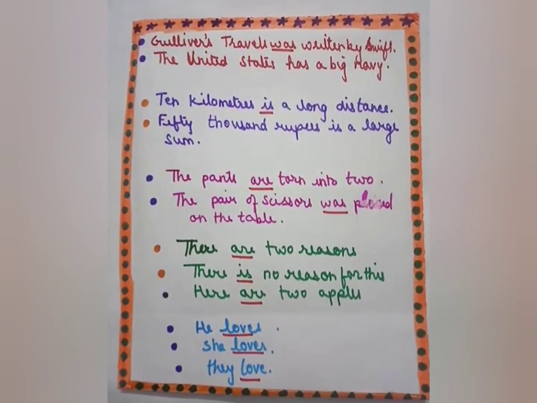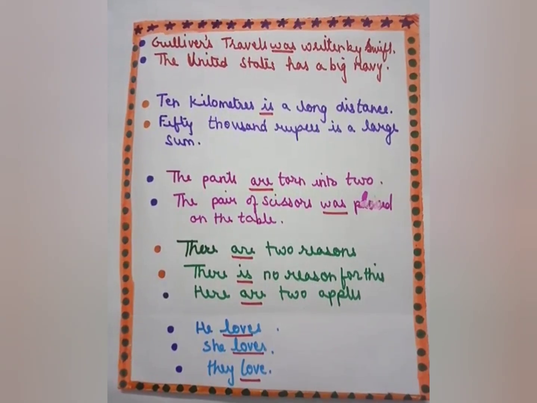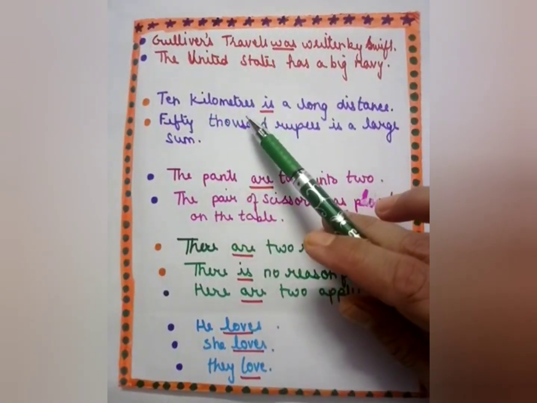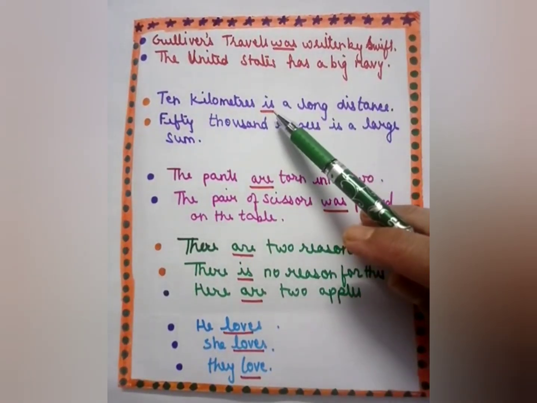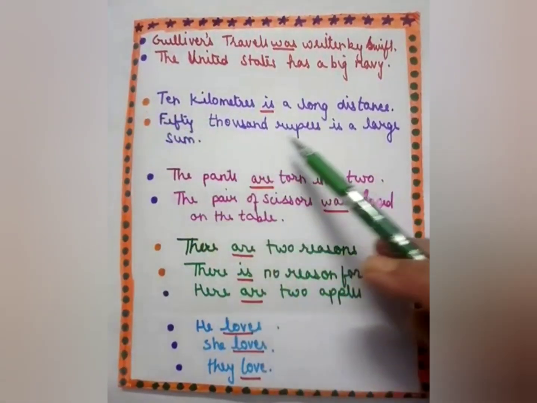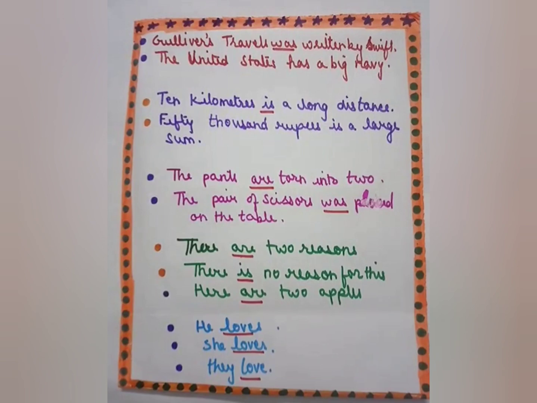Next rule is, when plural nouns express some specific amount considered as a whole, the verb is singular. It means expressions of time, money, weight and distance are singular. For example, 10 kilometers is a long distance. Though it is 10 kilometers, it is considered as a whole. So is is used. 50,000 rupees is a large sum. This is taken as a whole, taken as singular. So is is used. Next example is, 3 parts of the business is left for me to do.